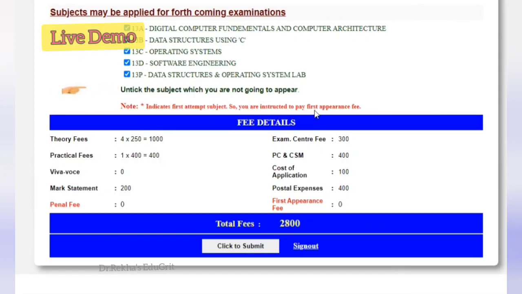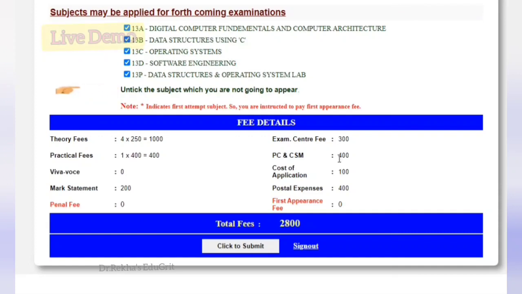Fee details for theory, practical, viva voce, mark statement, exam center fee, provisional consolidated mark statement, cost of application, postal expense and first appearance fee are given. It will vary for each course. Fees will not be the same for all the candidates. It depends upon the batch and the courses, and it varies.